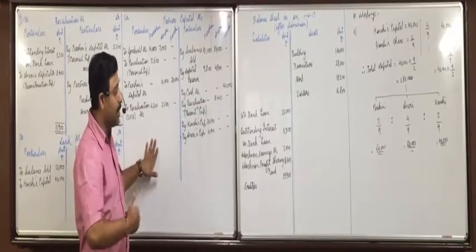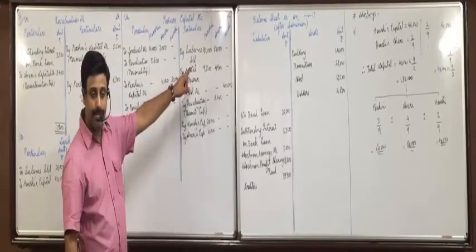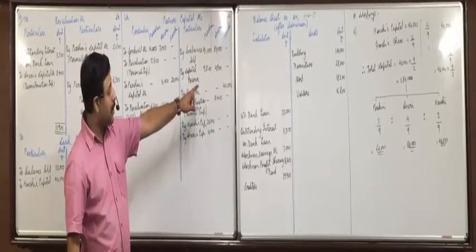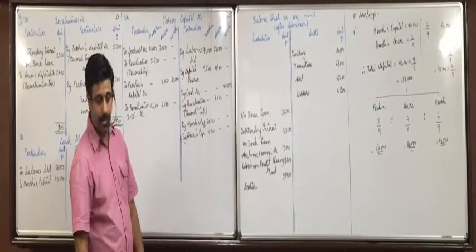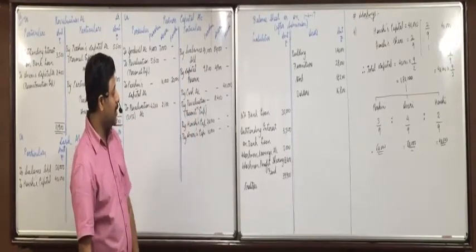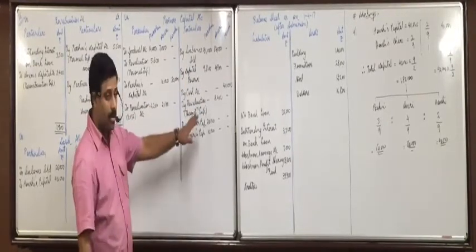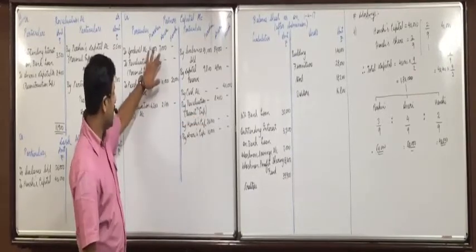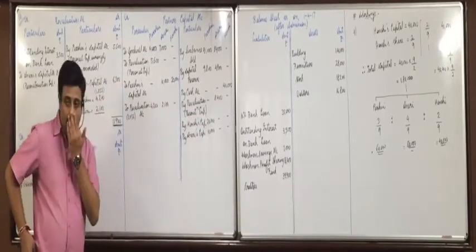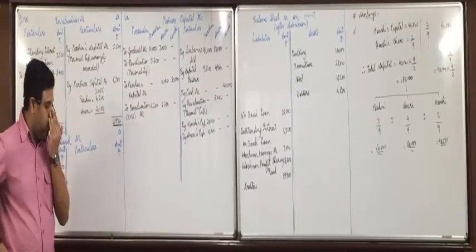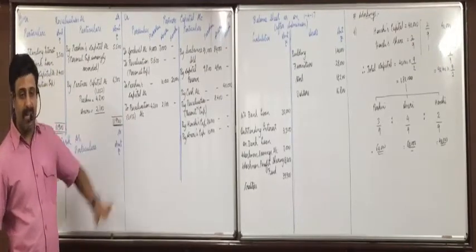Same way, let us do it for Aneri. 84,000 plus 4,900 plus 8,400, 97,300, minus 7,000, minus 10,000, minus 2,100.